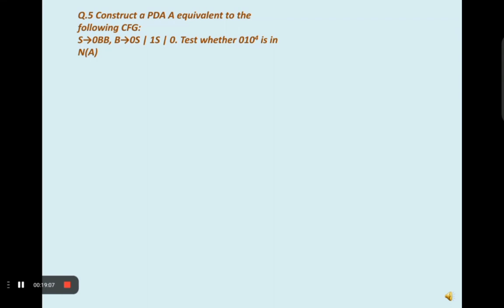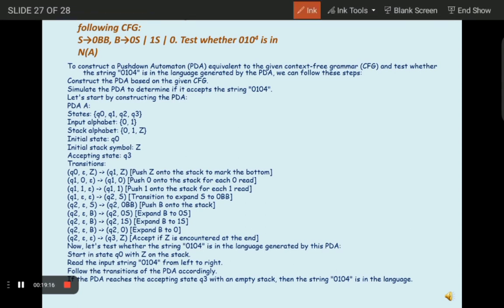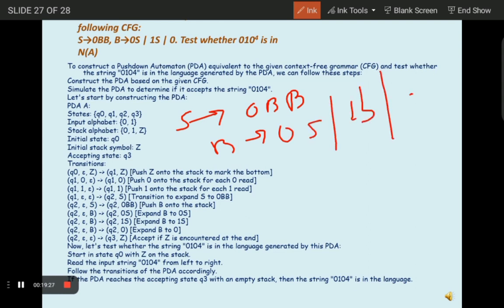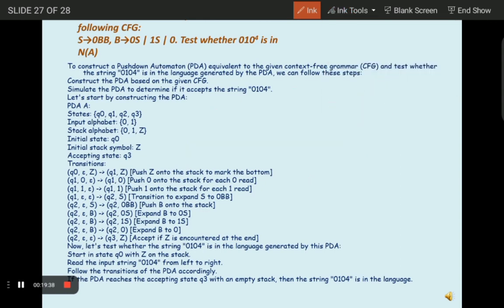In this question we have to create a PDA, push down automata, which is equivalent to the following context free grammar. We are given S can be written as 0BB, and B can be written as either 0S, 1S or 0, and we have to test whether 010 to the power 4 is generated by this or not. For this we will construct a push down automata which is equivalent to the given context free grammar, and we will test whether 010 to the power 4 is in the language generated by the PDA.